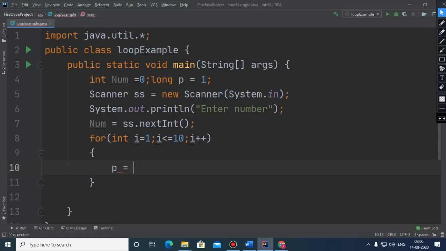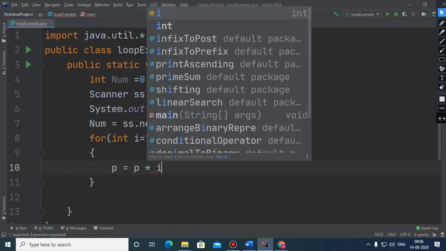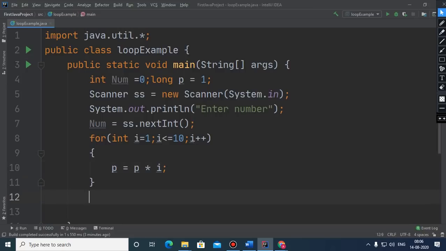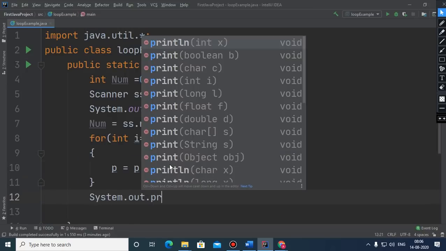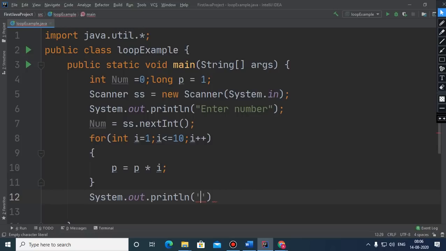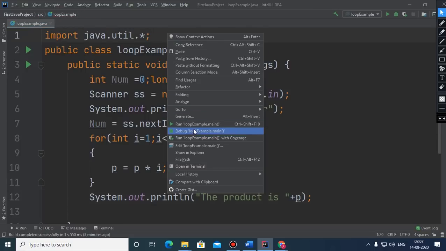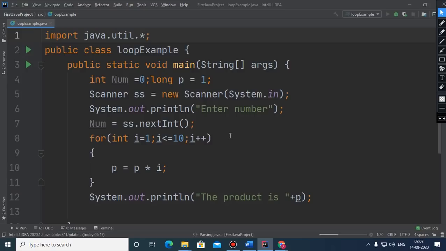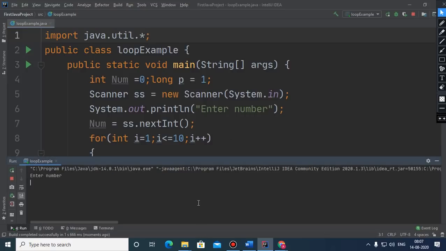So in order to multiply, you have to write p is equal to p into I, and here the product is p. So just execute this. Suppose here we don't need to input this string.